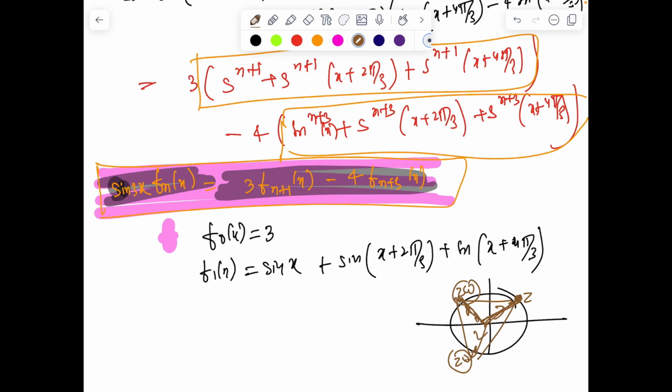So the sum of z, zω and zω², these three vectors is 0, from the cube root of unity concept also. So hence their real part sum will be 0, imaginary part sum will also be 0, so f1x भी 0. अब आपको f1x पता है, f0x पता है, तो इन दोनों के बल पे आप next relation यहाँ से निकाल सकते हो. ठीक है, क्योंकि यहाँ पे gapping देखो n+1 और n+3 है.